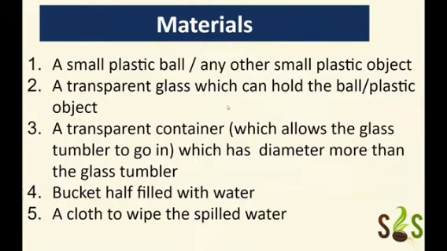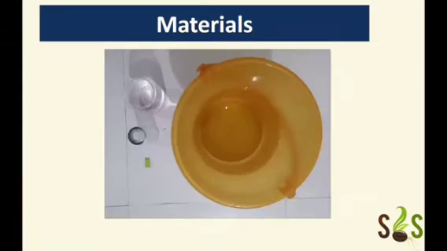This is a list of material. Please keep these materials handy. You can go through it. I'm also going to show you an image which will clarify which kind of material we need. So you can pause at this point and see what we need. We need a plastic object which can float. It can be a bowl, it can be a block like this. Then let's say a glass tumbler in which we can put this block or bowl. And another plastic container which is slightly bigger than this one. So we should be able to put this one inside that. And a bucket filled with water till half the level.